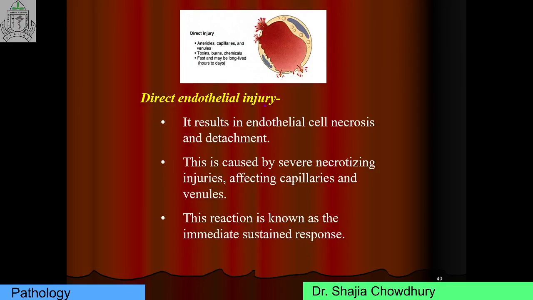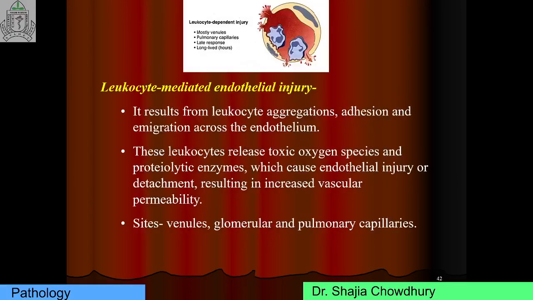Second mechanism is direct endothelial injury. Toxin, burns, and a variety of chemicals cause direct endothelial injury, resulting in endothelial cell necrosis and detachment. This happens at arterioles, capillaries, and venules. It is caused by necrotizing injuries affecting capillaries, venules, arteries. And this reaction is known as immediate sustained response. Direct endothelial injury is known as immediate sustained response. And this is the gap through which the plasma protein and cells leak.